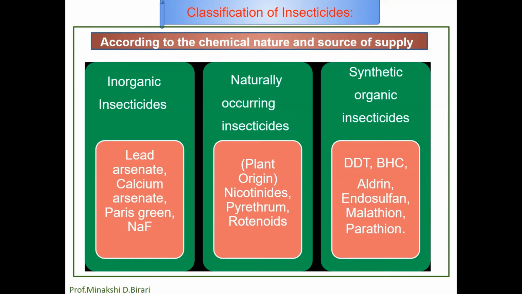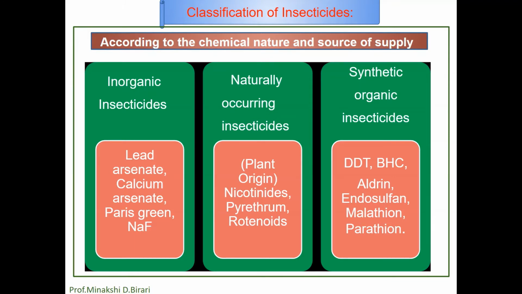Sulfur containing compounds mainly contain sulfur and some other elements. Examples: genite, diphenyl sulfone, etc. Fumigants are volatile organic chemicals which evaporate at ordinary temperature and the fumes enter into the insect's body. Examples: HCN, CH2, carbon disulfide, carbon tetrachloride, etc.